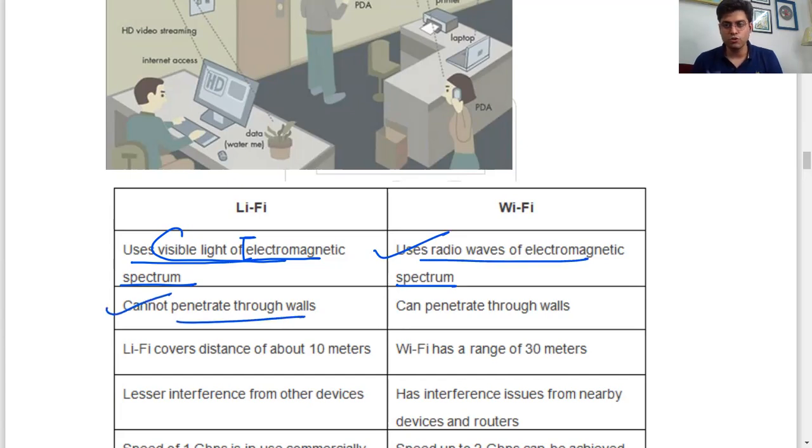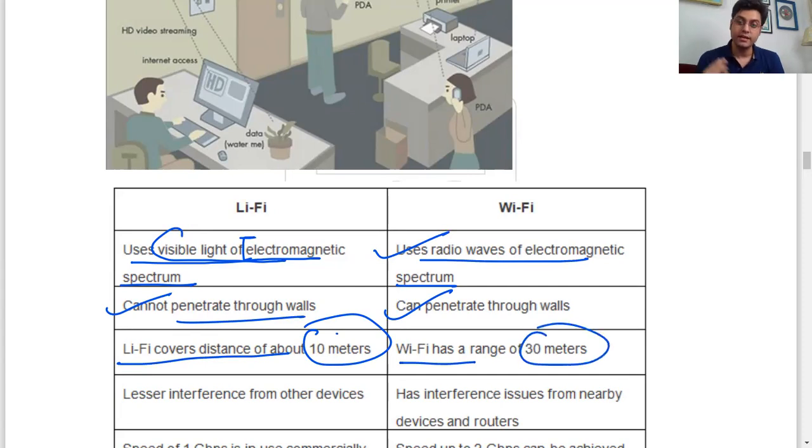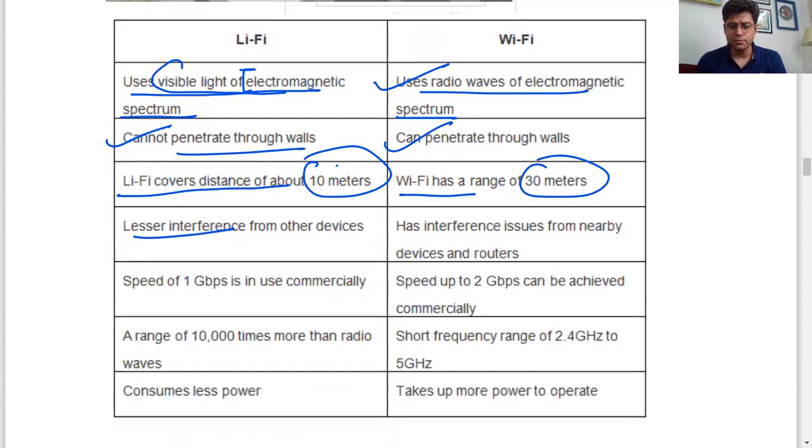LiFi cannot penetrate through walls. Of course, wherever the light reaches is where LiFi will be limited to. Whereas Wi-Fi can penetrate through walls. LiFi covers a distance of about 10 meters. The intensity of light matters, but not beyond 10 meters, the signal will not be that great for LiFi. Whereas Wi-Fi has a range of 30 meters, which can be even more depending on the router being used. There are certain routers today with a range of up to 300 meters. LiFi has lesser interference from other devices, whereas Wi-Fi has interference issues from nearby devices and routers.